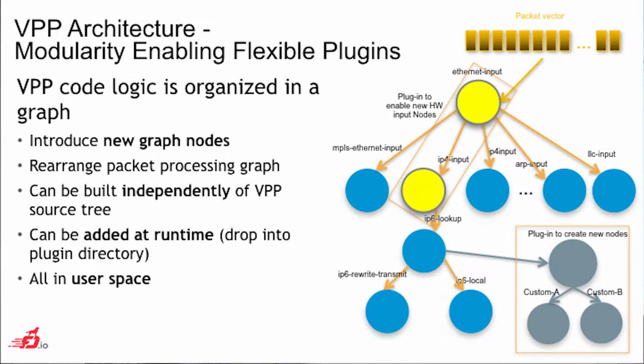What is important is vector packet processing. So the way we work is the following. There is a vector of packets, and instead of working packet per packet, we work with vectors of packets, making it possible to optimize the use of the iCache. But I will come back to that later.